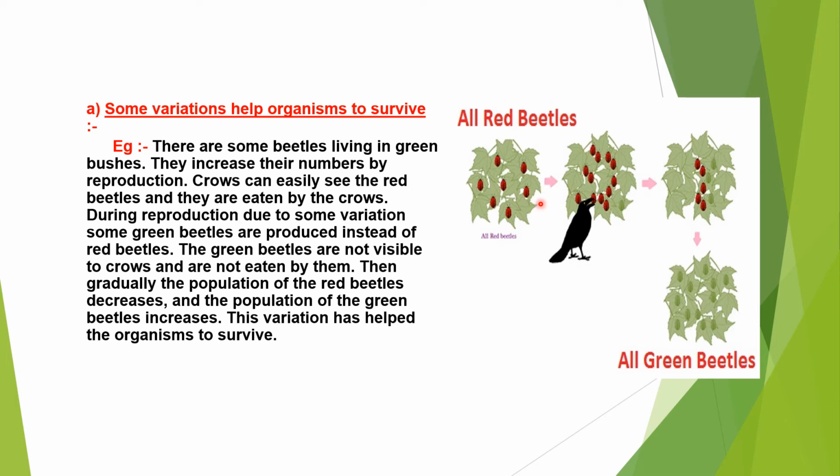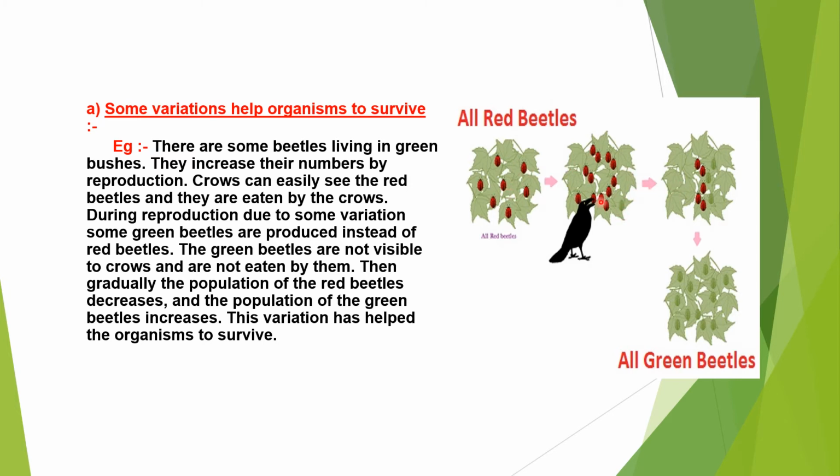So what happened? Due to the variations, one green beetle was formed. So you can see here.